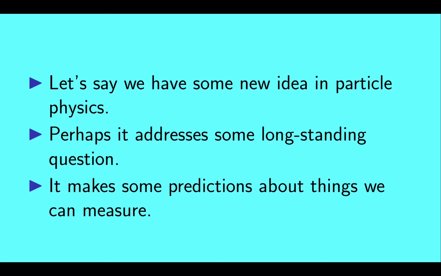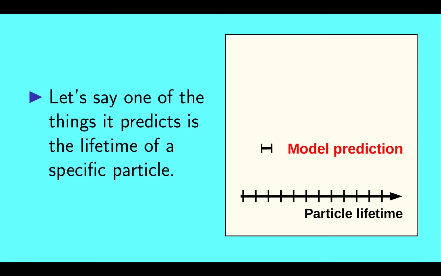Let's say we have some new idea in particle physics. Maybe it addresses some deep, long-standing question. And it makes some predictions about things we can measure. Let's say one of the things it predicts is the lifetime of a specific particle. So here on the right, we have plotted the predicted value of this lifetime. It is shown with the prediction's error bar.